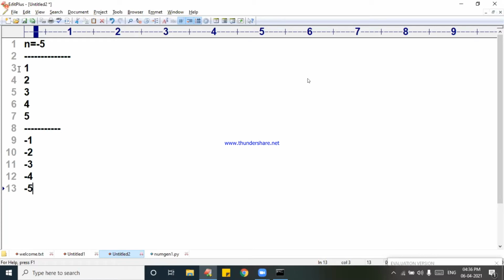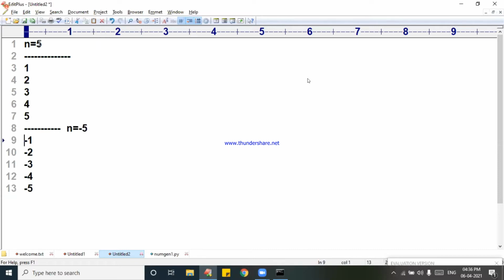I'm going to next logic. Yashwant, listen. When my value is 5, print what? 1 to 5. When my value n is equal to what? Minus 5.